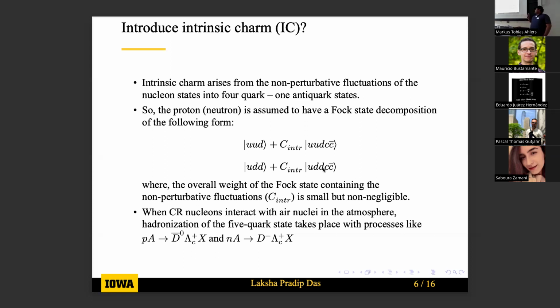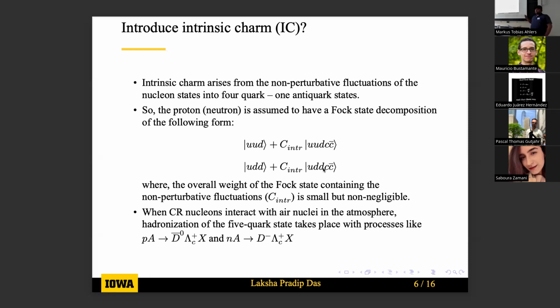Because of this additional c c-bar contribution in the Fock state, these fluctuations can give rise to hadronization when we have nuclear and air collisions, and this hadronization can give rise to an enhancement to the production of charm hadrons.